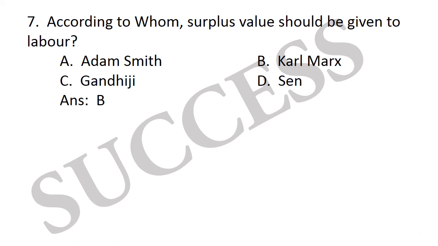Next question, according to whom surplus value should be given to labor? Adam Smith, Karl Marx, Gandhiji, Sen. Surplus value. This concept was given by Karl Marx. Surplus value is the difference between the value of total output and the supply price of labor. That is, the workers fail to receive the whole of the value of the output as wage. This surplus value is exploited by the capitalist. According to Karl Marx, surplus value should be given to labor. So here the correct option is Karl Marx, option B.